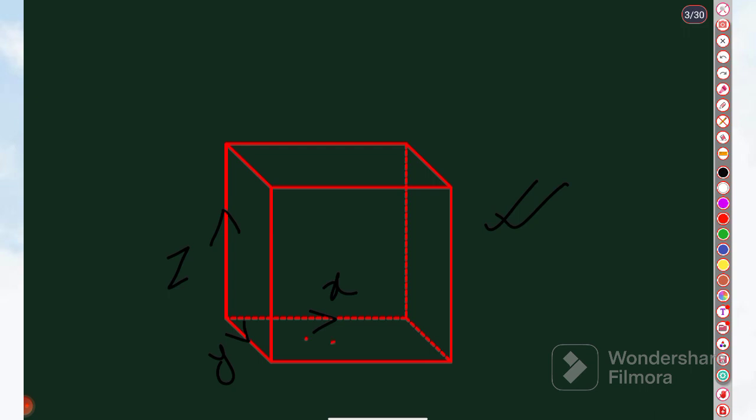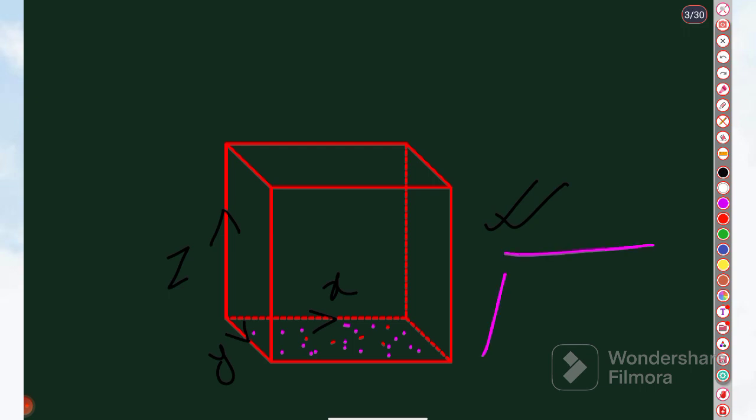So in the xy plane there will be many points. You can see many points in this xy plane. Understand? So what will be the position of this point, we will discuss in this video. Okay, so now we are in this plane.